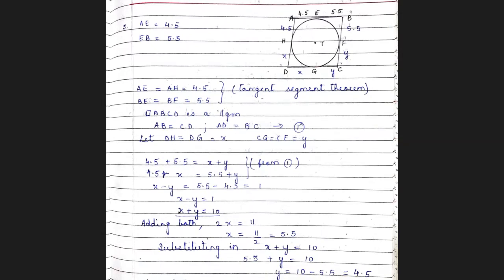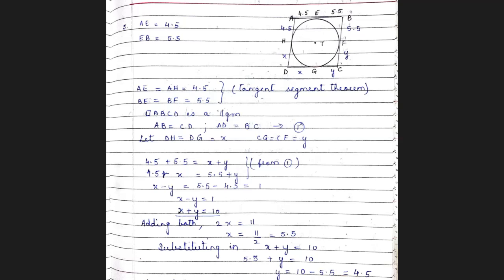Okay. Next, it circumscribes the circle with center T. Points E, F, G, H are touching points. If AE is equal to 4.5, EB equal to 5.5, find AD. So your question is to find what is AD. You are given ABCD is a parallelogram.